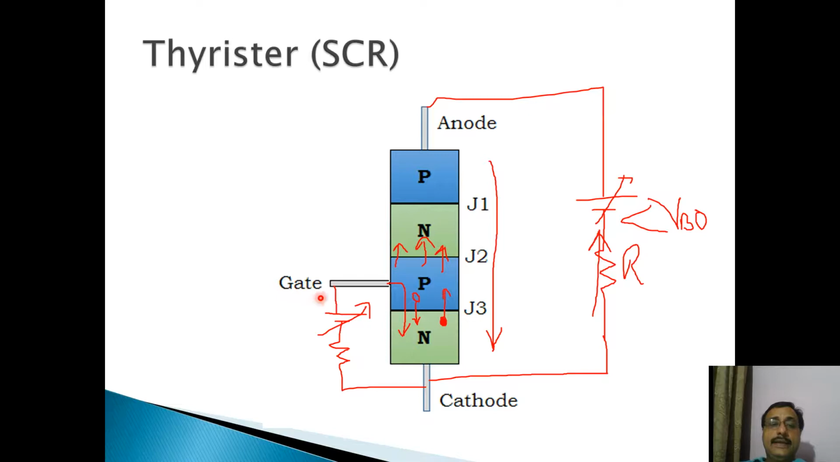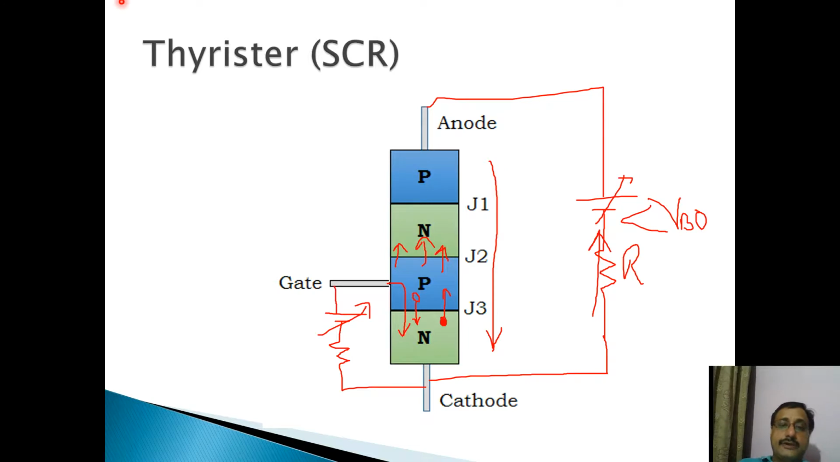So by regulating the gate current, I can make this SCR conduct at my desired amount of anode voltage. By controlling the gate current, I can make the SCR conduct at lower anode voltages. So this is the function of the gate. By using the gate, I can make the SCR turn on at lower voltages. So this was all about the working in forward direction.